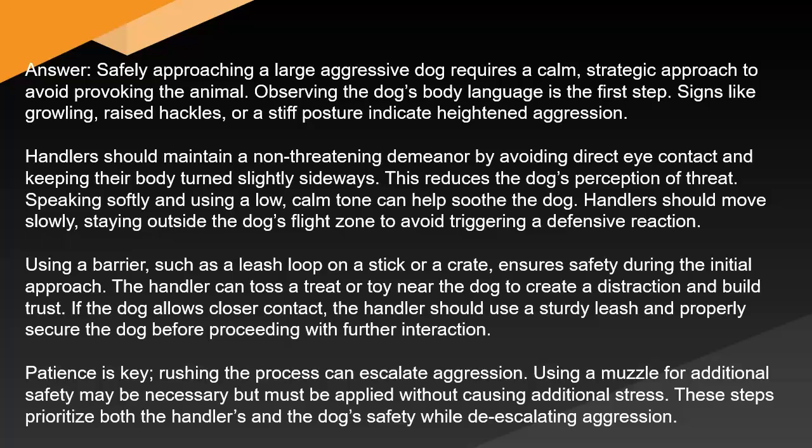Using a barrier such as a leash loop on a stick or a crate ensures safety during the initial approach. The handler can toss a treat or toy near the dog to create a distraction and build trust. If the dog allows closer contact, the handler should use a sturdy leash and properly secure the dog before proceeding with further interaction. Patience is key. Rushing the process can escalate aggression. Using a muzzle for additional safety may be necessary but must be applied without causing additional stress. These steps prioritize both the handler's and the dog's safety while de-escalating aggression.